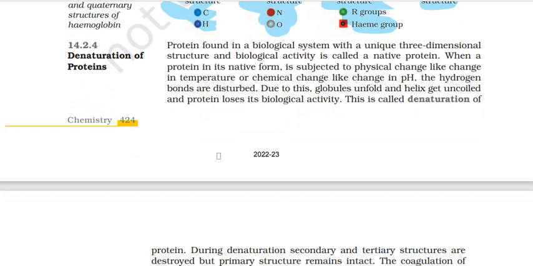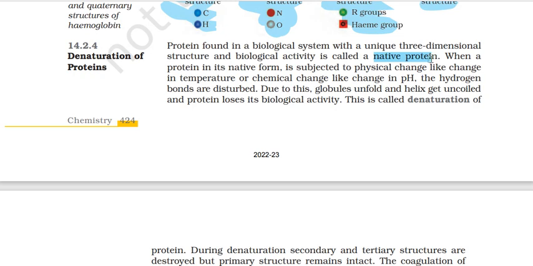छोटा सा topic है. Protein found in a biological system with a unique 3D structure and biological activity is called a native protein. Native protein क्या है अब? जिसका एक unique structure होगा और जो active होगा. When a protein is in its native form, it's subjected to physical change like change in temperature or chemical change like change in pH. The hydrogen bonds are disturbed. Due to this, globules unfold and helix get uncoiled and protein loses its biological activity. And this is called denaturation of protein.